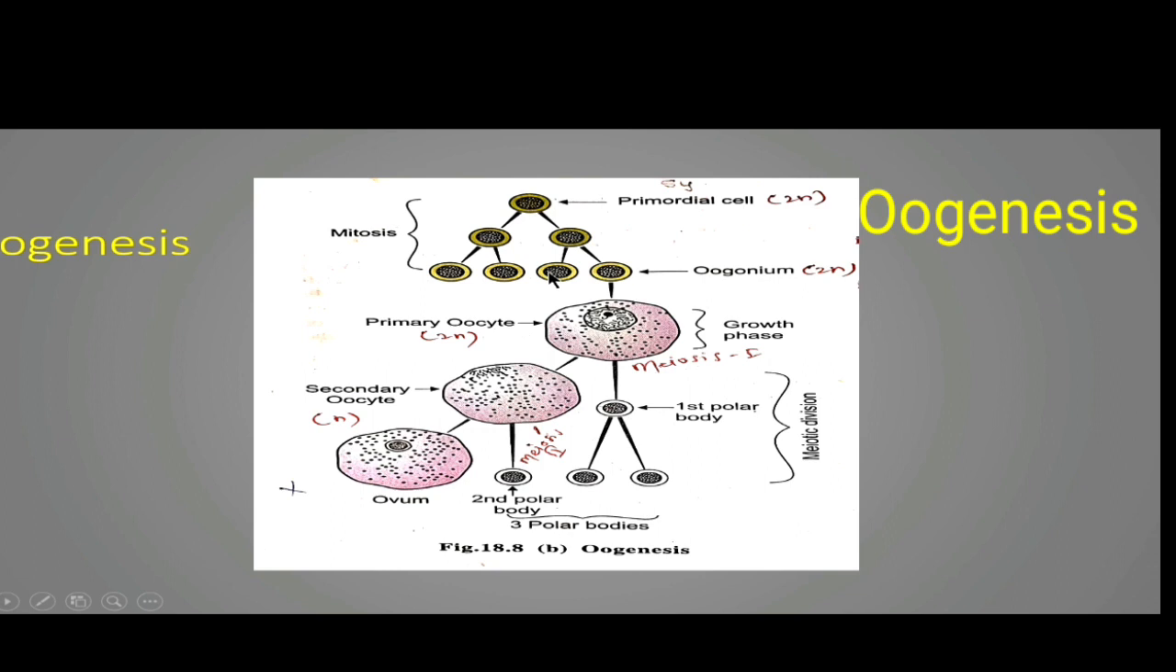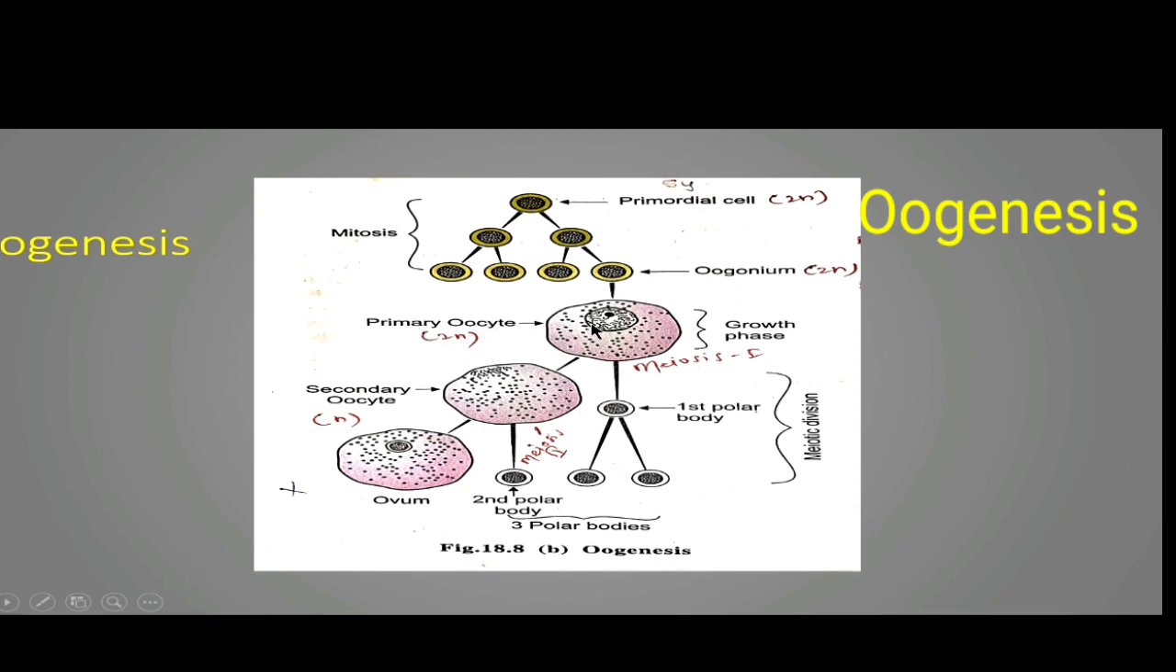Now just see which is the next stage in the formation of the ovum. You can see that this oogonium is smaller in size. This oogonium starts to grow. It is growing and becomes larger as compared to this, and now this is called the primary oocyte. So the oogonium grows and becomes the primary oocyte. This primary oocyte is also diploid in nature, that means it also consists of 46 chromosomes in its nucleus.